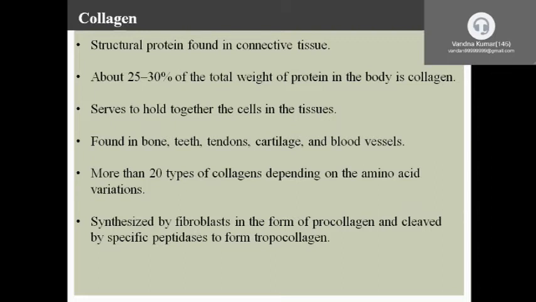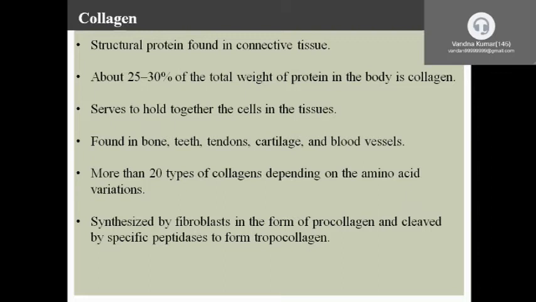More than 20 types of collagens are present in the body, and they are differentiated on the basis of amino acid variations. Mainly, collagen is synthesized from the fibroblast in the form of procollagen.